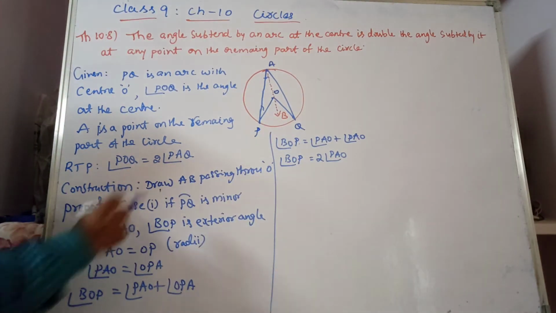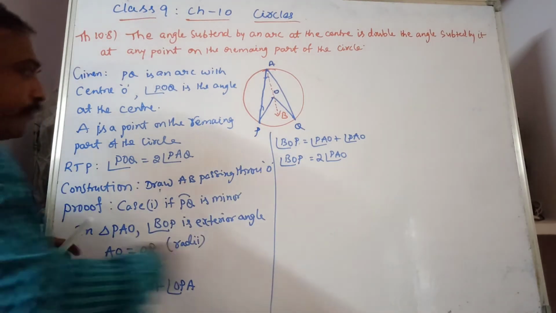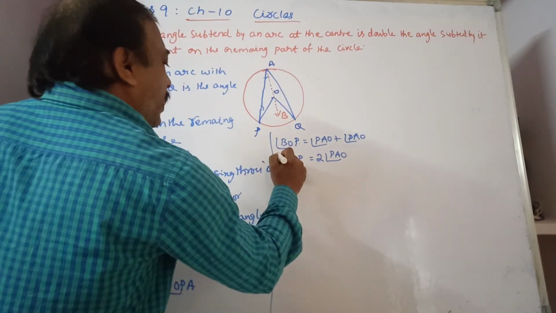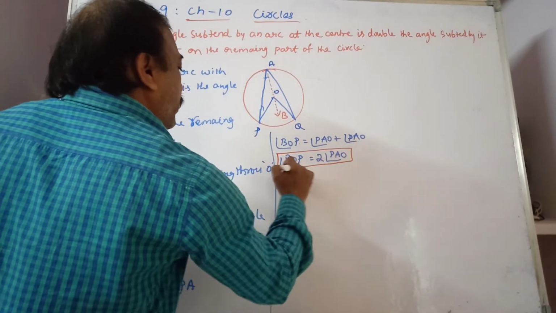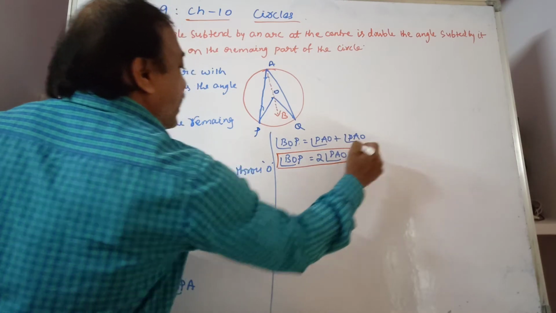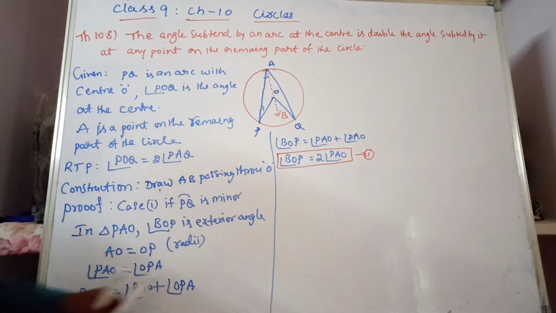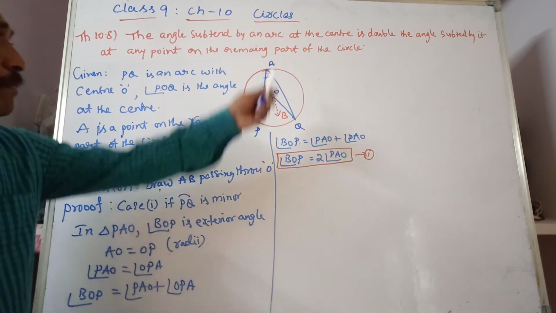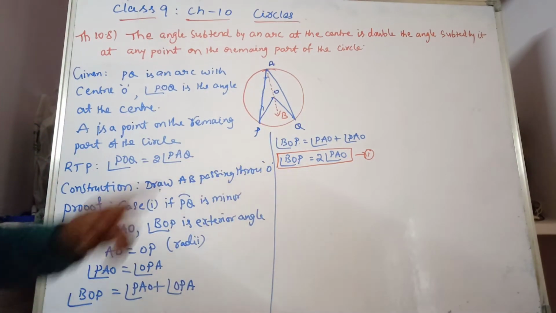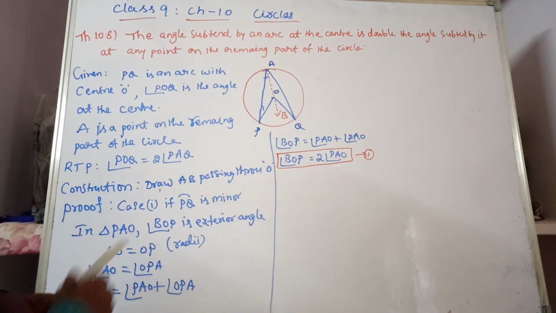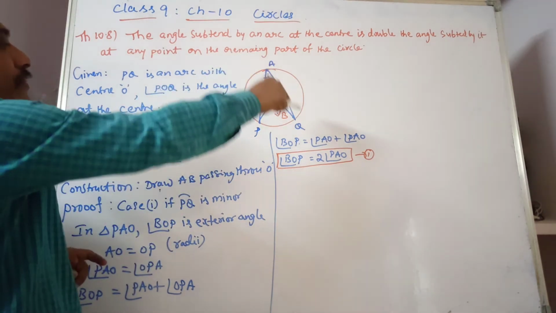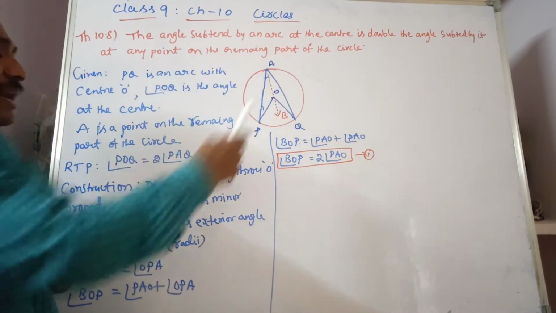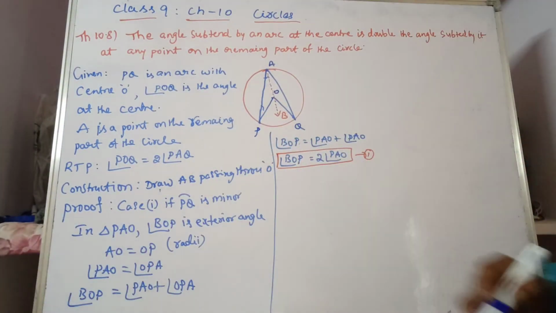Let this be equation 1. We are assuming this as equation 1. Similarly, now you see in triangle AOQ, or AQO, we took PAO. Now we are taking QAO. We are taking the triangle QAO.